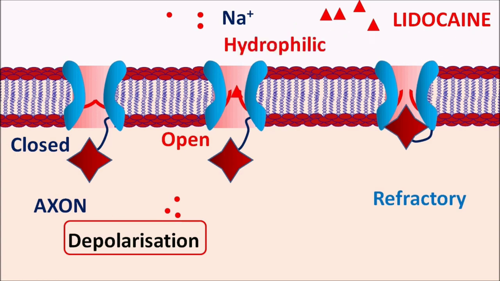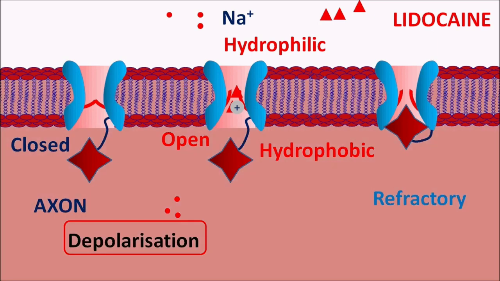Otherwise, lidocaine can cross the lipophilic membrane and enter into the cytoplasm. Within the cytoplasm, this drug is protonated so that it is hydrophilic in nature. Now it can block the inner side of these open state sodium channels. This type of pathway is called the hydrophobic pathway. In this way, lidocaine can act by both hydrophilic as well as hydrophobic pathways, and by both of these pathways, lidocaine inhibits sodium channel activity, resulting in decreased neuronal conduction.